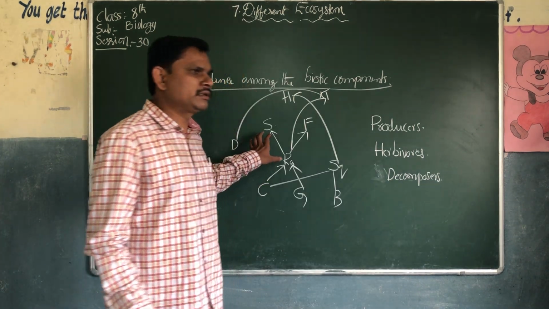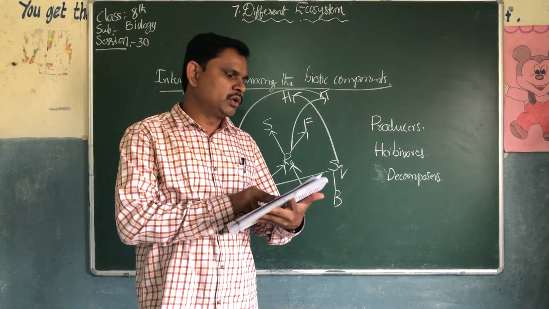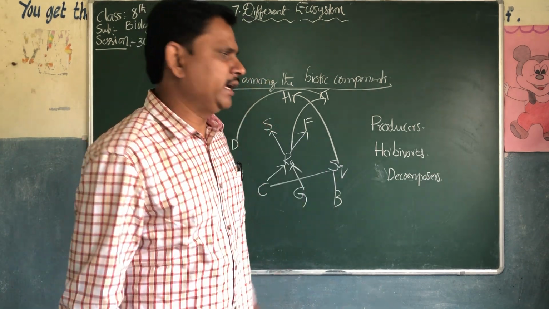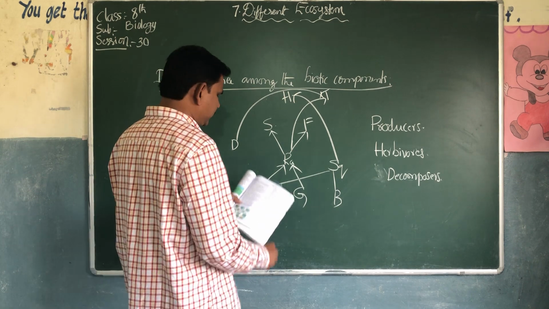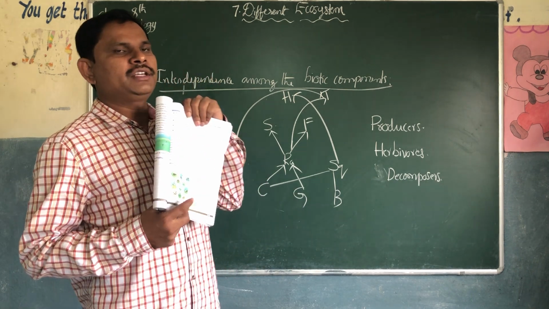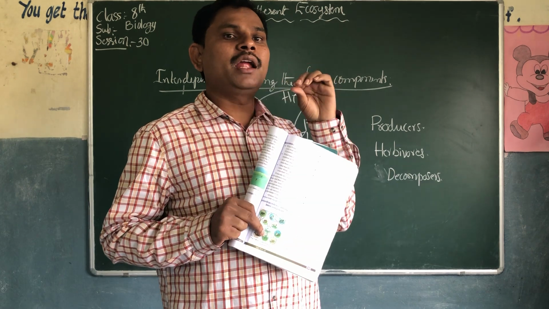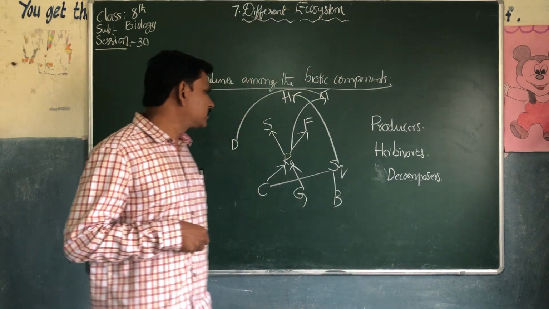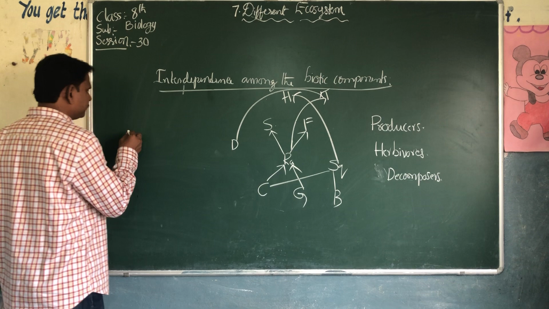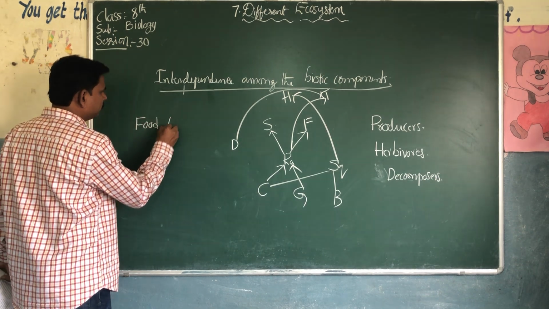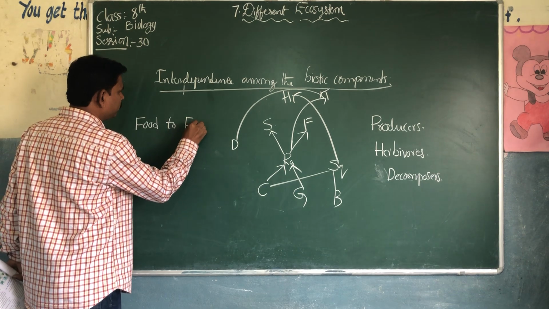We will discuss these tables or diagrams. Look at what the arrows in the figure indicate. The arrow marks go from one diagram to another, from one organism to another organism. What do they indicate? Arrows always indicate from food to feeder.